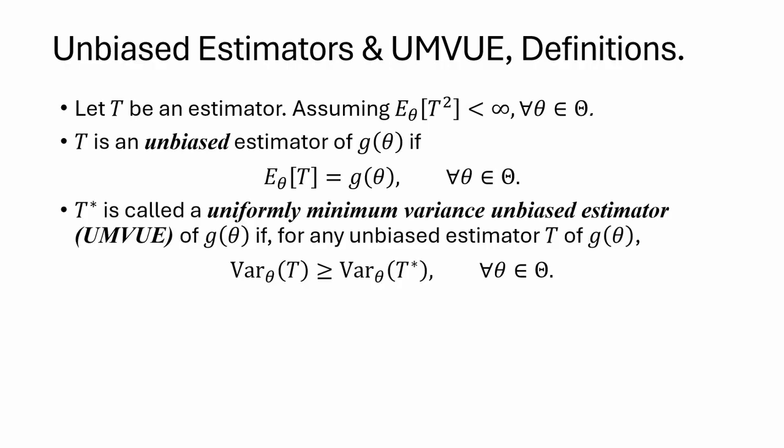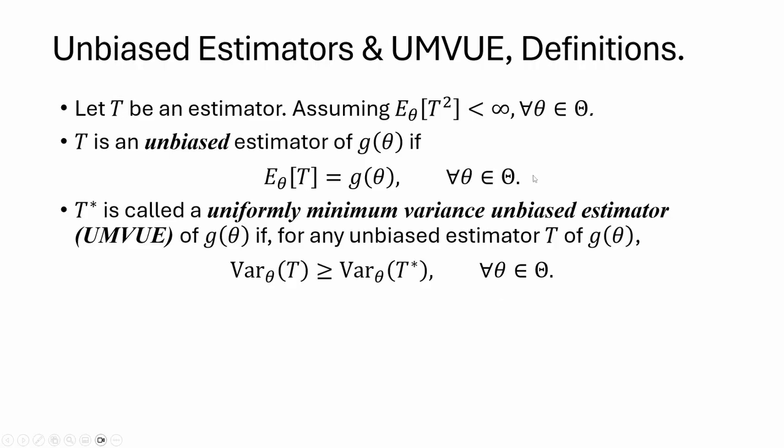And now we introduce our optimality criteria. Basically, we wish to make the variance of an unbiased estimator as small as possible. An estimator T star is called a uniformly minimum variance unbiased estimator, aka UMVUE, of g of theta, if for any unbiased estimator T of g of theta, the variance of T is always greater or equal to the variance of T star for all theta. By uniformly minimum, we mean the quantifier for all theta. So that's the formal definition.